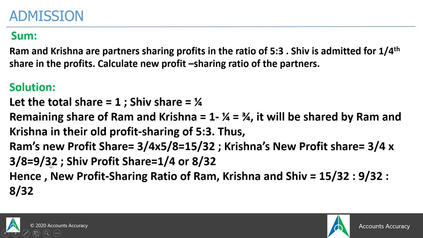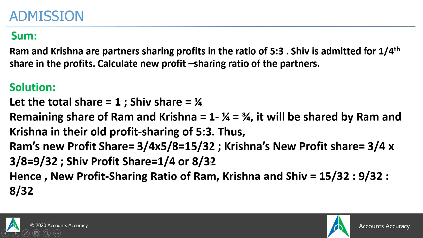This is how you will get the new profit of the three partners. Ram's profit is 15/32, which we have calculated here, Krishna's share is 9/32, which we have calculated here, and Shiv's share is 1/4, that is 8/32. Remember, while comparing the ratio, we have to keep all the denominators equal. For Shiv, the denominator was 4, which you need to make 32. So you multiply 8 with the denominator and numerator. So 4 8s are 32 and 1 8 is 8.